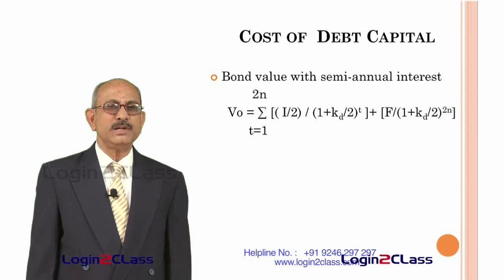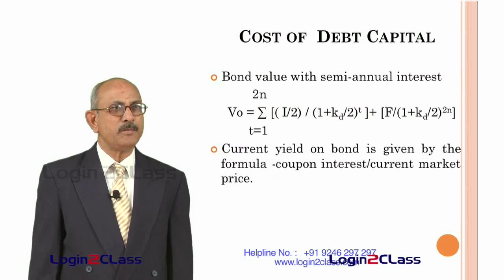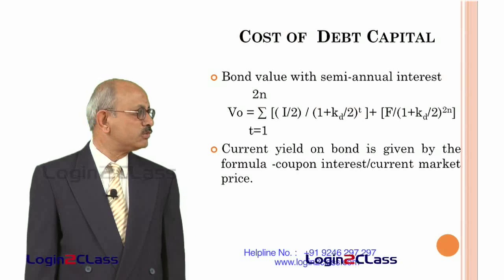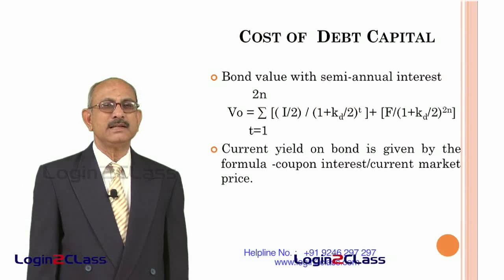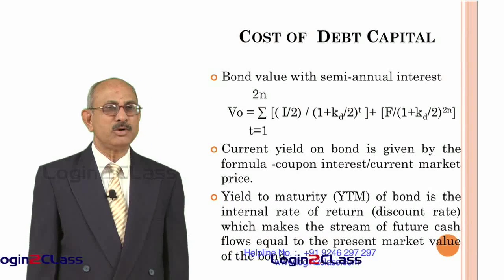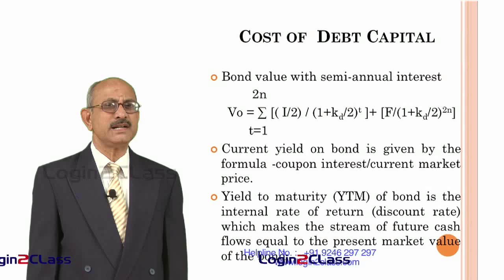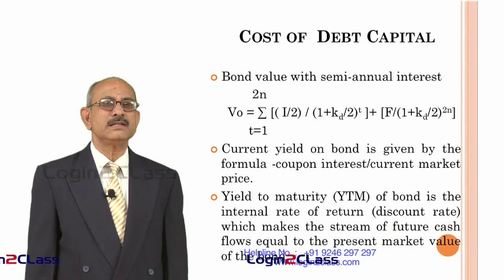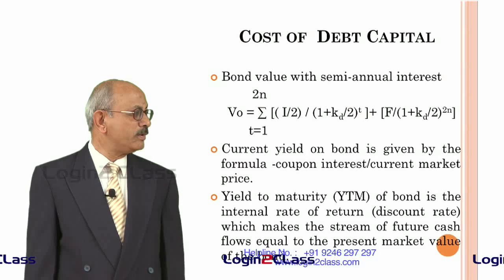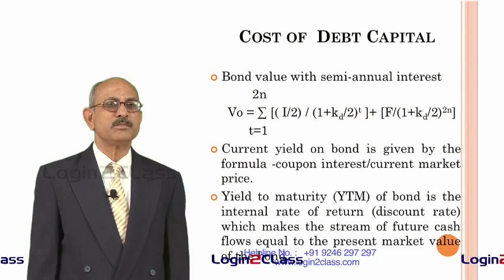And in addition to interest, or what we call coupon payments on bonds, certain other terms are regularly used in the case of bonds. One is called the current yield, the other is the yield to maturity, normally known as YTM of a bond. The current yield is always calculated by using the formula coupon interest divided by current market price.